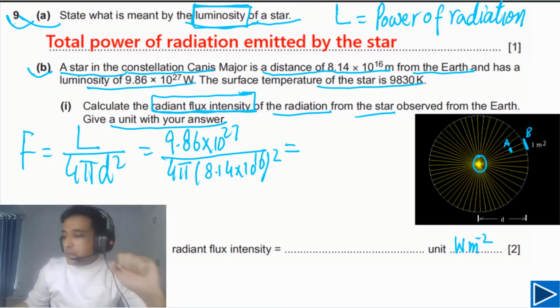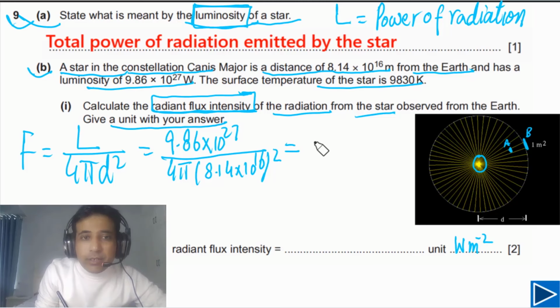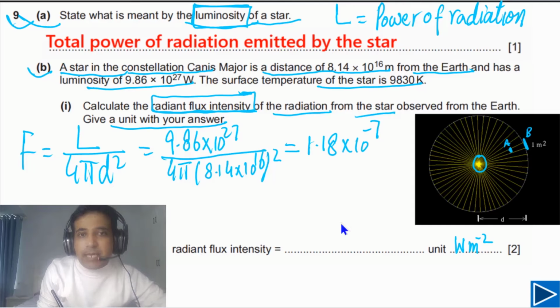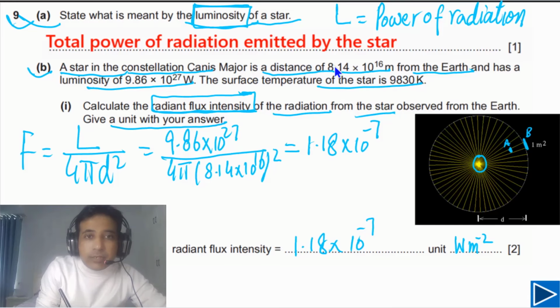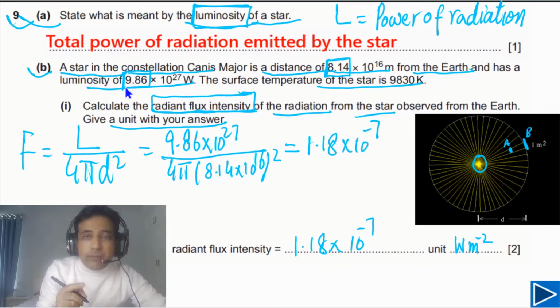Now let's try to write down our final answer. Simply if you use a calculator and calculate these values, your final answer should be equal to 1.18 times 10 to minus 7. So this is intensity, 1.18 times 10 to minus 7. Now the question is why we are using 3 SF? Because in the given data you can see this one has 3 SF, least number of SF. This one also has 3 SF. So the least number of SF in the given data is 3 SF. So in the final answer we are also using 3 SF. So if you do this one, you will get 2 marks.